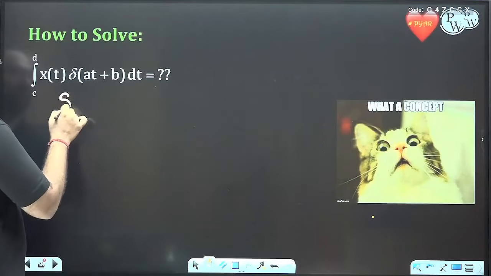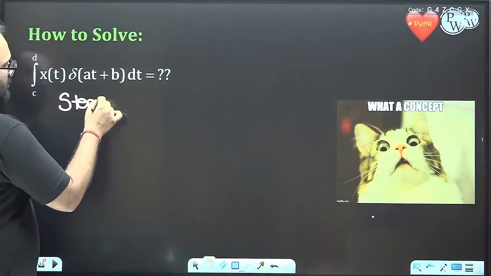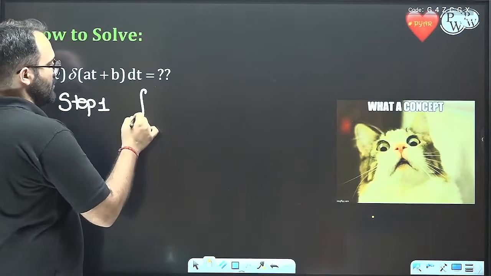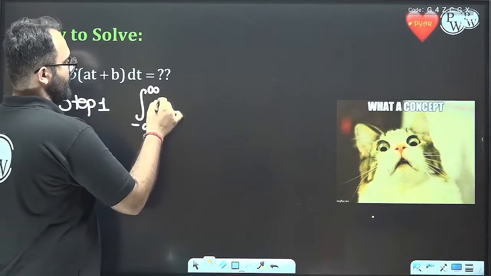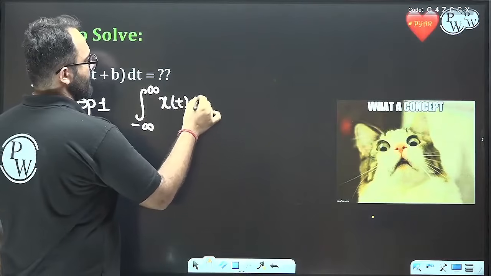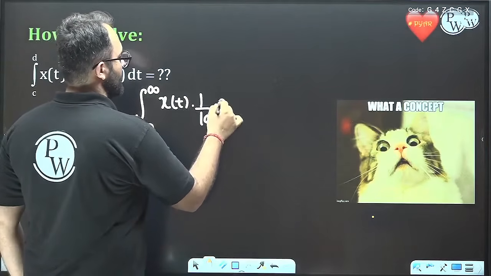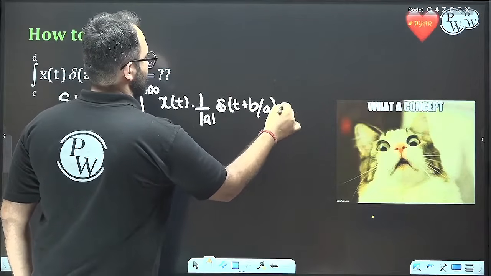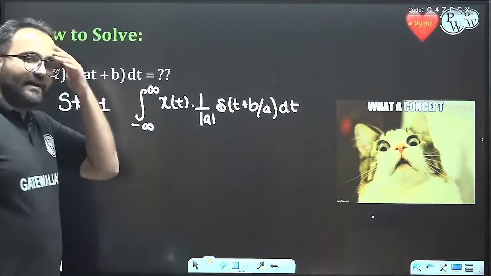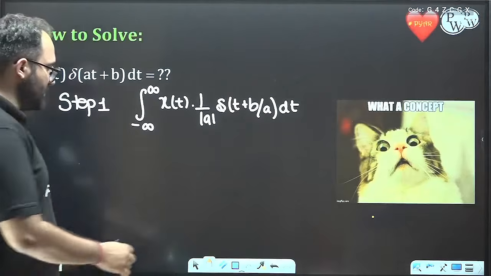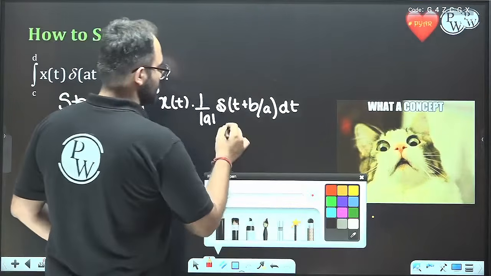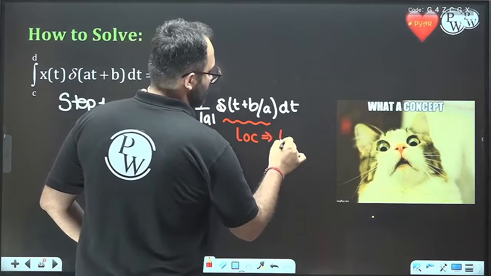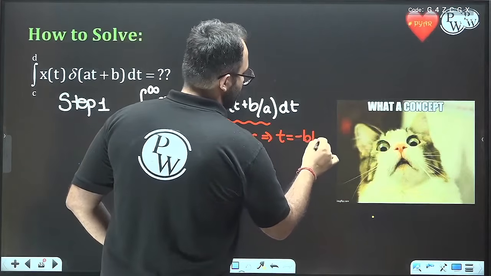Step number 1: first of all, we'll solve the delta function (1/|a|) delta(t + b/a) dt. Now we know that the delta function is located at minus b by a.